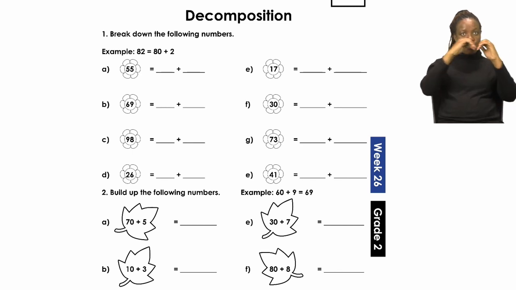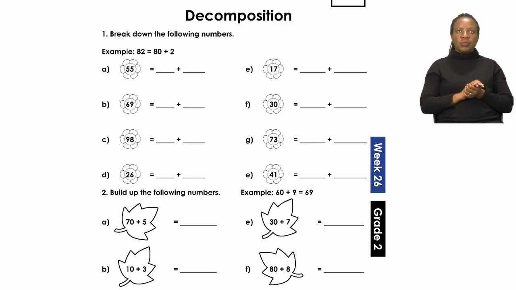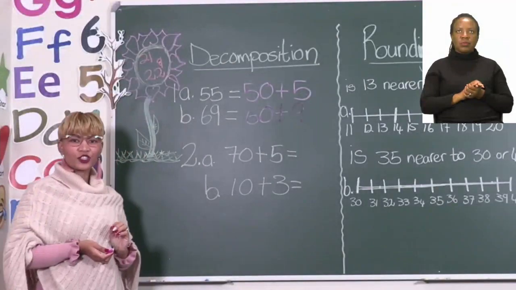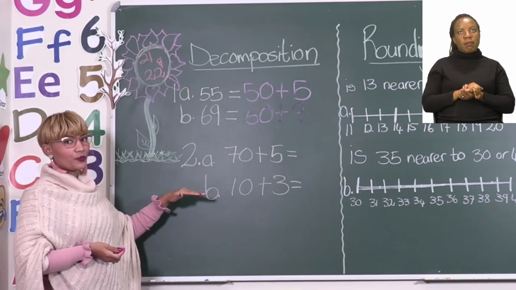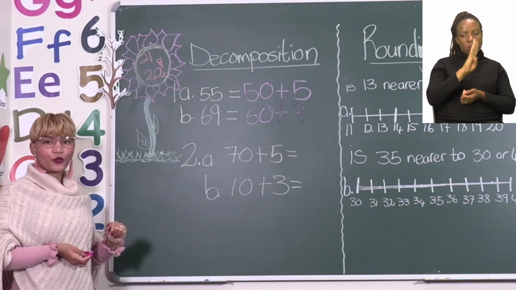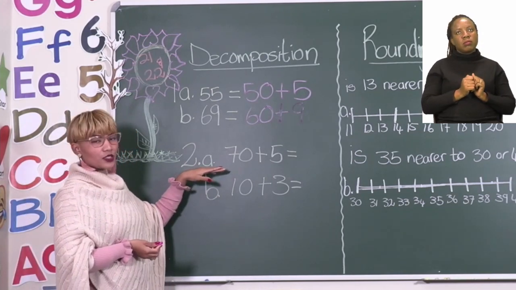Now look at the example there. It says 60 plus 9 equals 69. Okay, so here we have our basic sums which we will just add together. So I also put 2 examples down for you which we are going to do together. Let's try the first one.